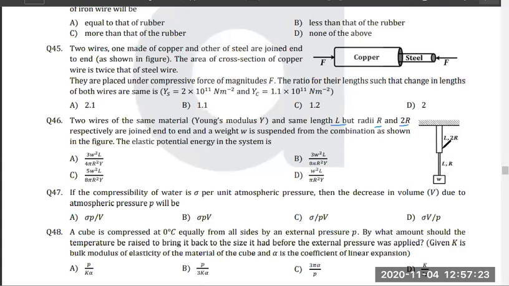Can you calculate the elastic potential energy of this whole system? Don't you think that it will be the elastic potential energy of this plus the elastic potential energy of this? Yes or no? Think about it. Because when we talk about springs, we add them, right? So in this case also, it will be the elastic potential energy of this plus the elastic potential energy of this.